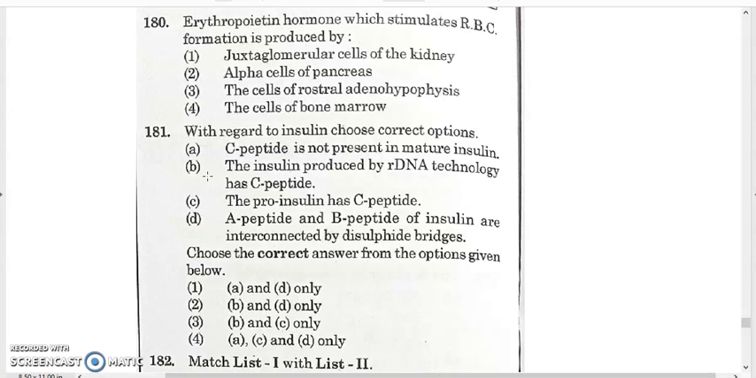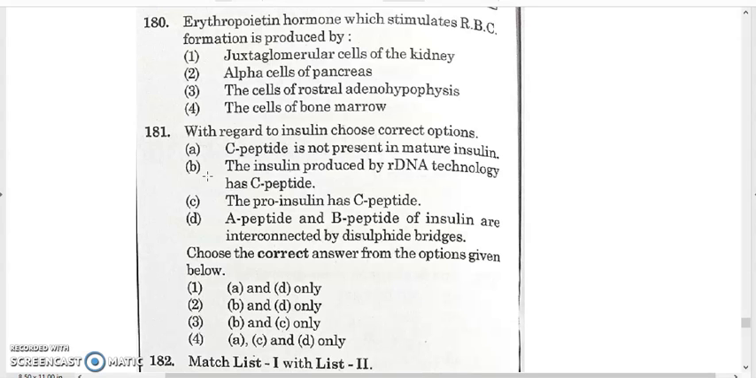And A is correct. The insulin produced by the rDNA technology, or recombinant DNA technology, has C-peptide. Proinsulin has C-peptide. Yes, proinsulin has C-peptide. And A peptide and B peptide of insulin are interconnected by disulfide bridges. Yes, these are correct. So the answer will be option D, that is A, C, and D.